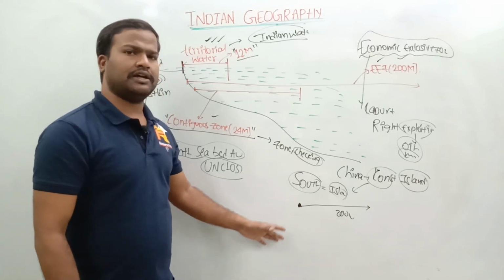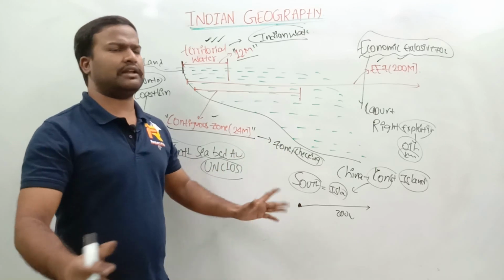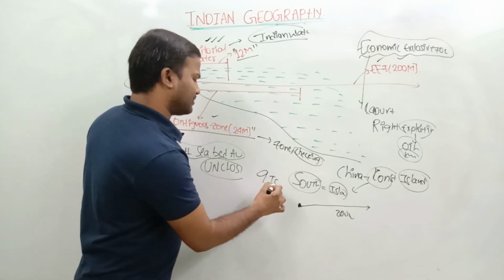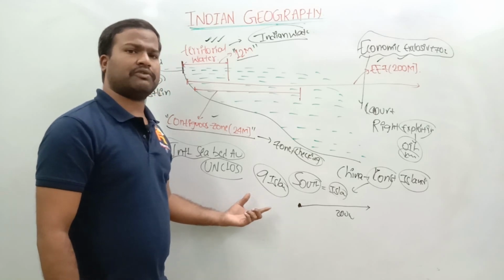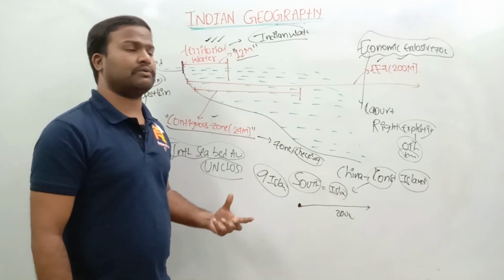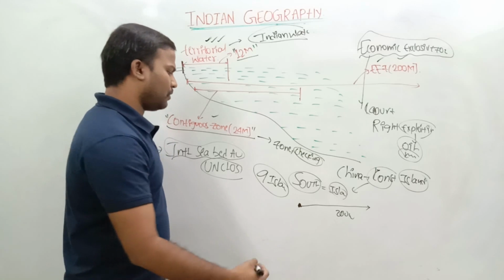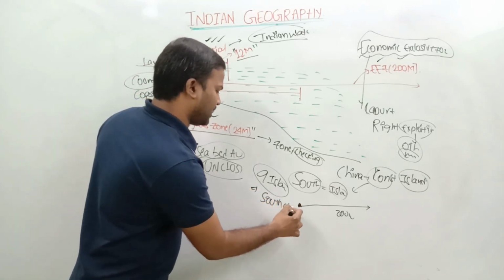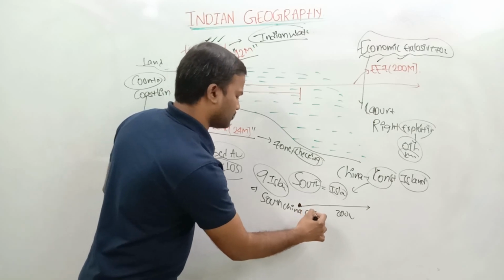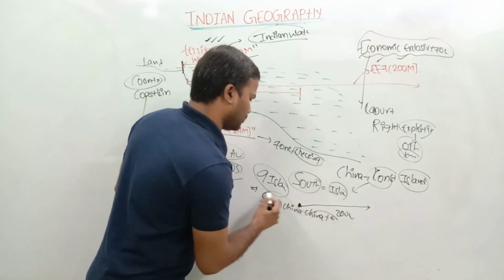Like that, it constructed around 9 islands. Due to these 9 islands, the total South China Sea became China's territorial water.